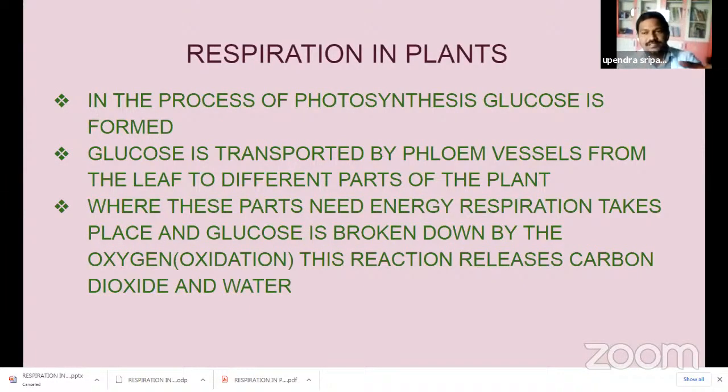Carbon dioxide is also utilized by plants in the process of photosynthesis. But in the human body, carbon dioxide is sent out. Carbon dioxide is a poisonous waste gas for human beings. But carbon dioxide is a very essential gas for photosynthesis in plants. But in the respiration process, carbon dioxide is sent out.